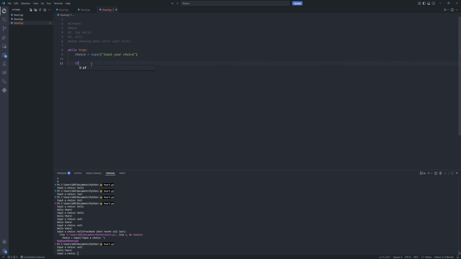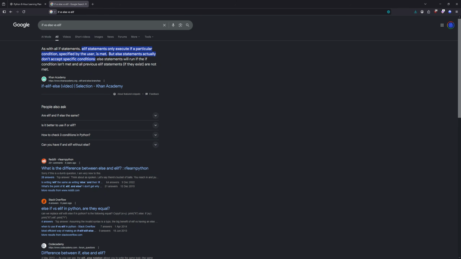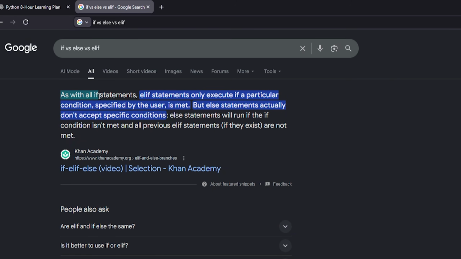Okay. If the choice equals hello, we're going to print. Okay, so just doing a little bit of research. Difference between if, else, and elif. As with all if statements, elif statements only execute if a particular condition specified by the user is met, but else statements actually don't accept specific conditions. So I think I just found our problem.